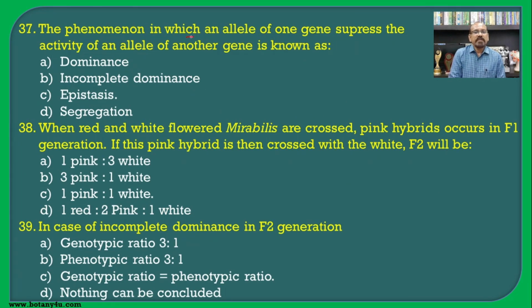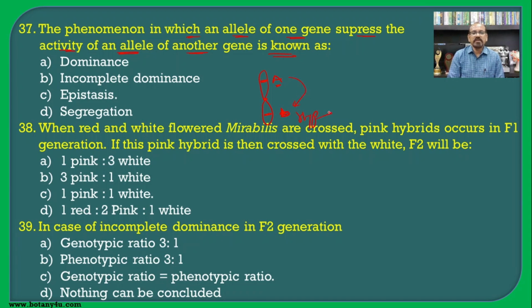The phenomenon in which an allele of one gene suppresses the activity of an allele of another gene is known as... Earlier we have seen that when one gene acts on another gene located at a different position, that gene is known as the epistatic gene, and the masked gene, for example B, is the hypostatic.